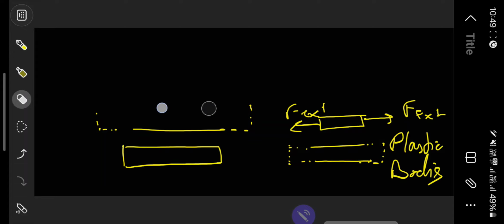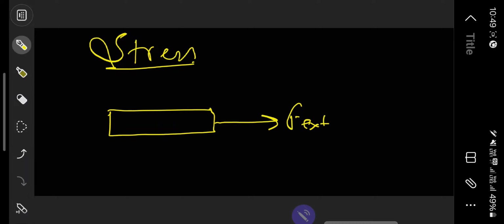Now going on to the next point, that is stress. Let's understand what we mean by the term stress. See, stress is not something called mental stress. So here let's suppose again you have a block, and you are applying F external from both the sides. Now once you apply this external force, what will happen?